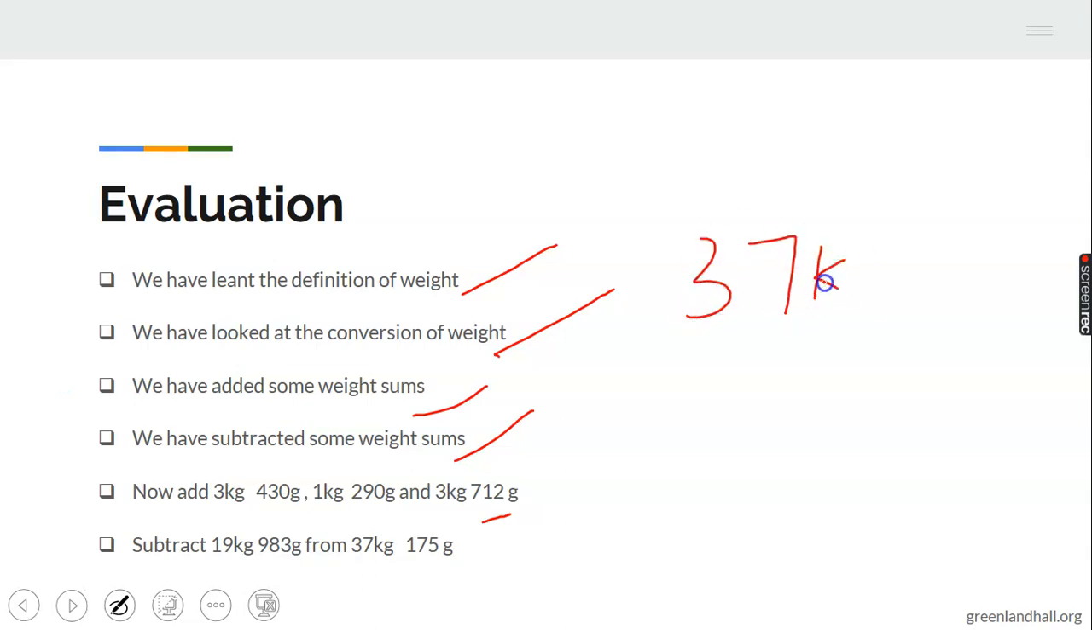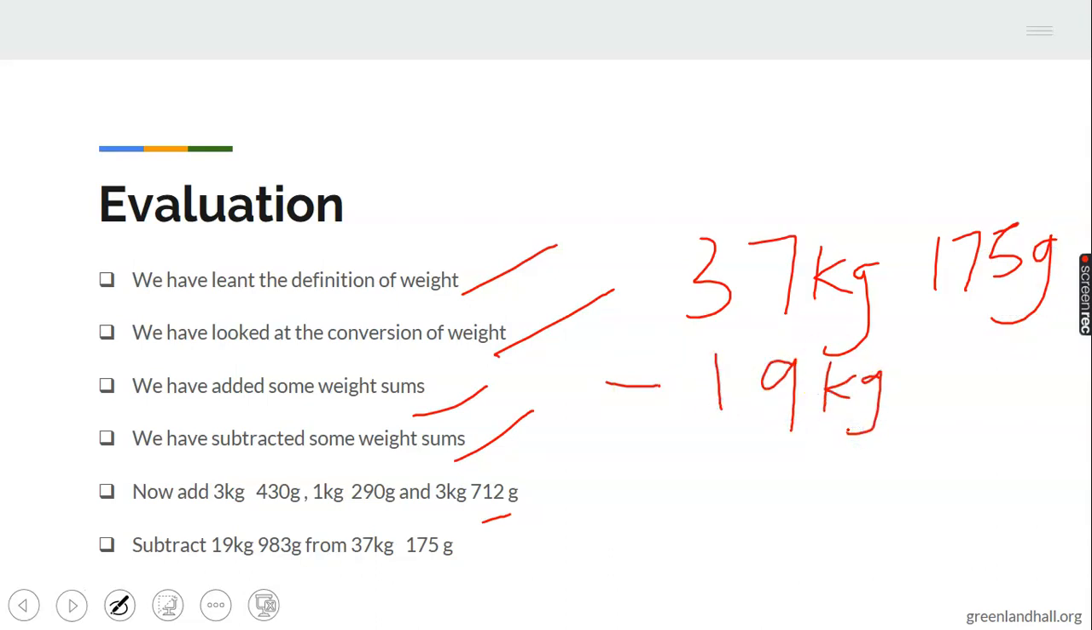Okay, 37 kilograms, don't forget to write your unit, 175 grams, subtract 19 kilograms, 983 grams. Okay, now starts. Your time starts now. Count 1 to 5. 1, 2, 3, 4, 5. Has anybody worked it out? Did you get the answer correctly?